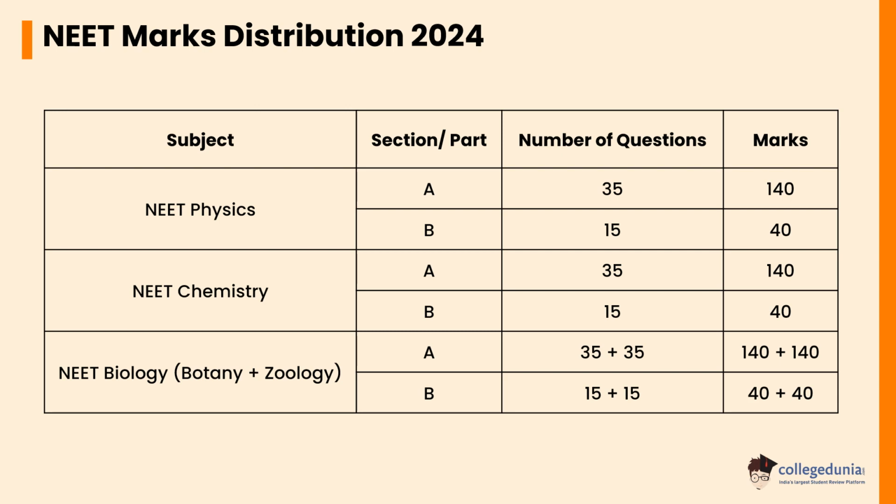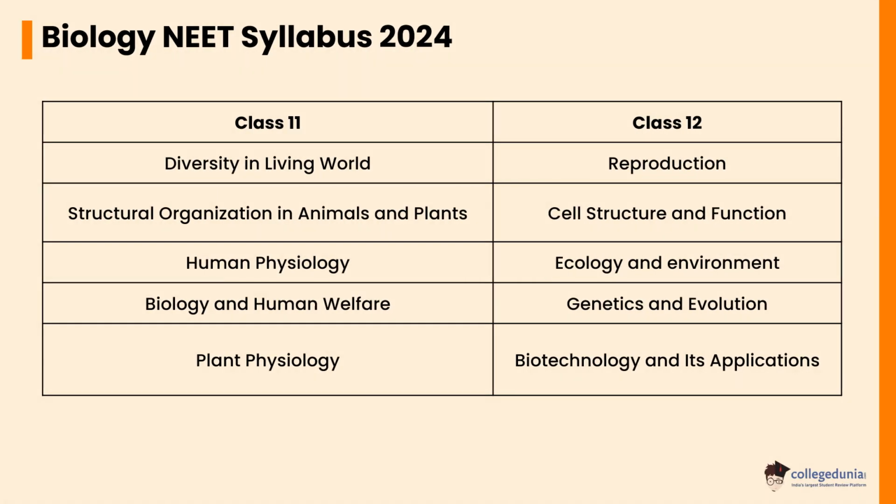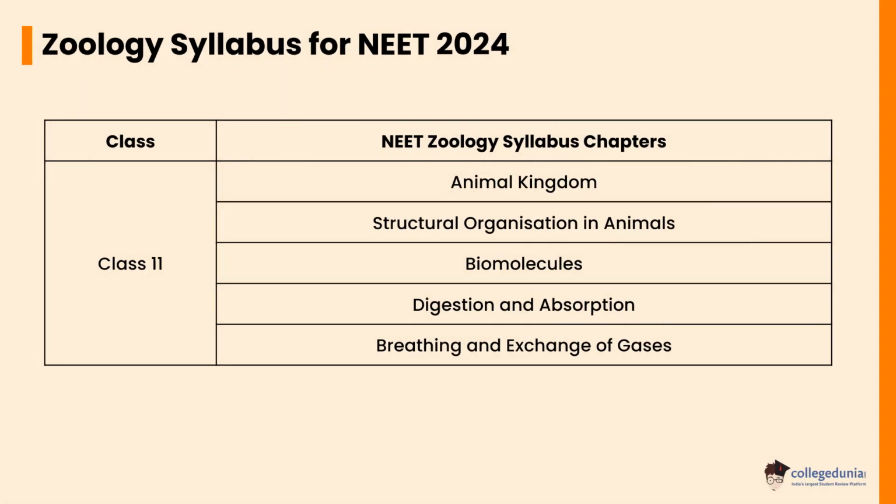Let's check the Biology NEET syllabus 2024. Class 11 chapters are Diversity in Living World, Structural Organization in Animals and Plants, Human Physiology, Biology and Human Welfare, Plant Physiology. Chapters of Class 12 are Reproduction, Cell Structure and Function, Ecology and Environment, Genetics and Evolution, Biotechnology and its applications.